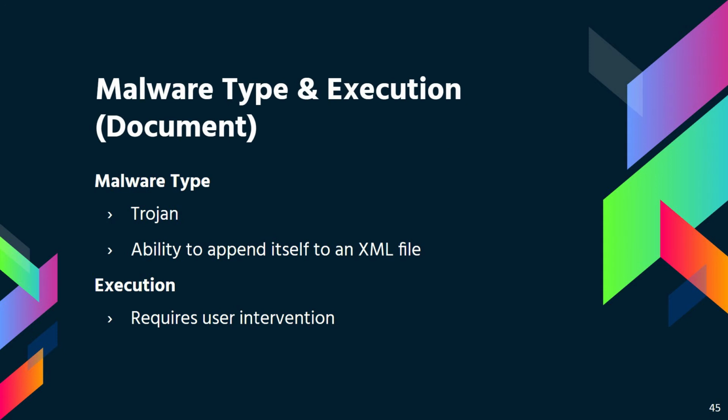Now, I will talk about the malware type and execution of the document. After analyzing the document, we found out that the document is a Trojan designed to install some sort of malware, and it has the ability to append itself to an XML file. The type of execution is that it requires user intervention and the use of social engineering.